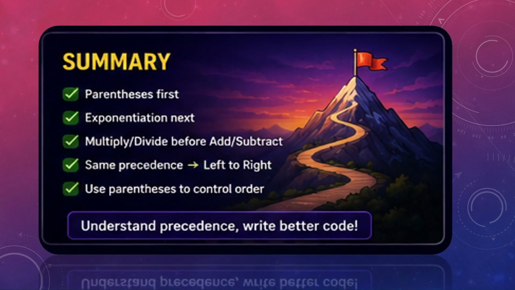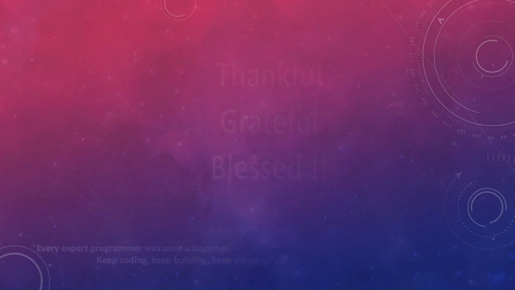So summary is first parenthesis, exponential next, multiplication, divide, then addition, subtraction, and if same precedence, this I have given for arithmetic operations and parenthesis, right? So if you have the same precedence, you go from left to right. To control order, you have to use parenthesis. Understood precedence? So once we understand precedence, we can write better code, okay? And we can apply our logic accordingly.